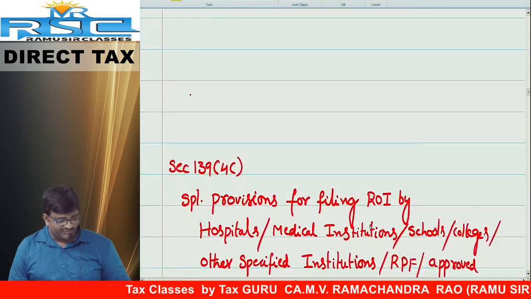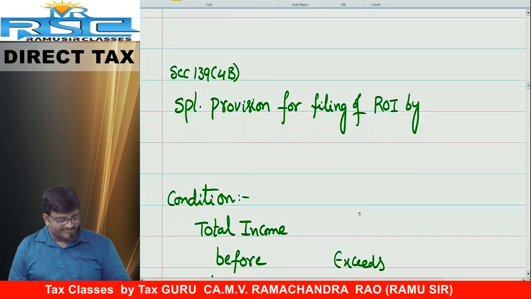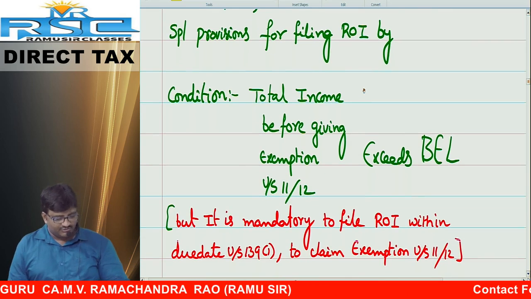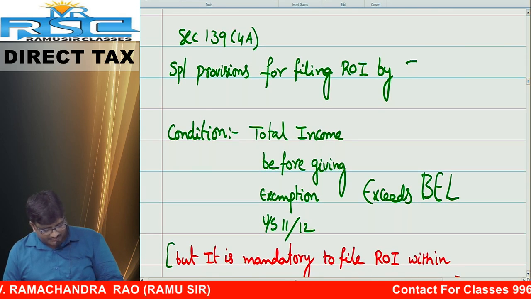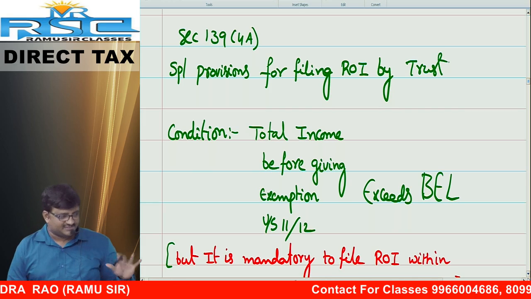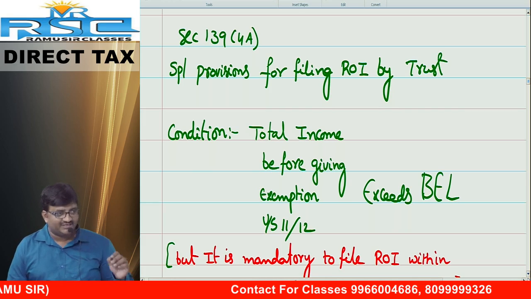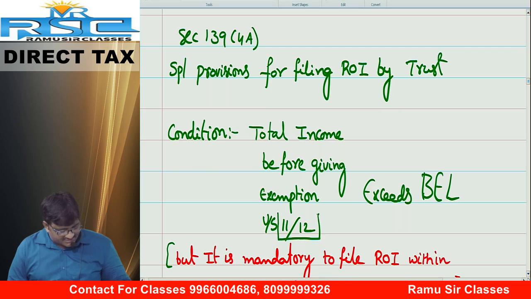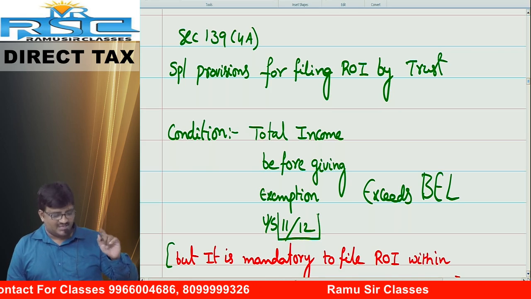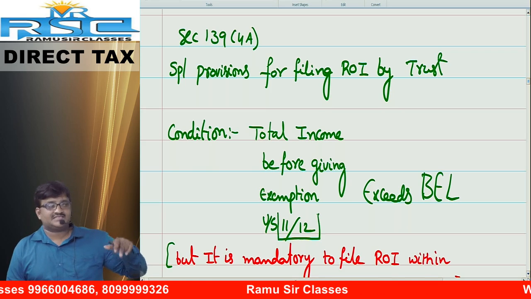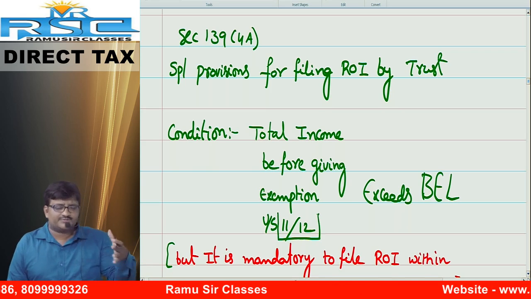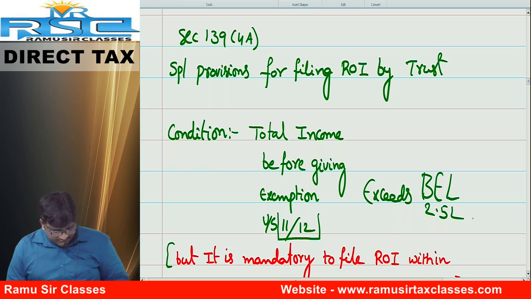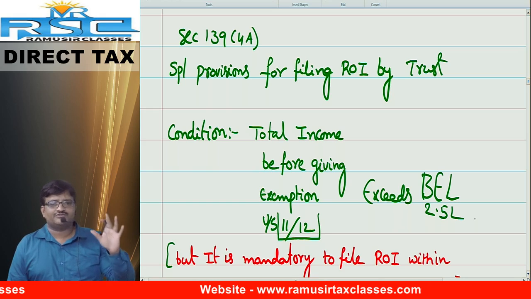Now, 139 subsection 4A. First you should get one clarity. These charitable trusts are not required to file the return of income as per the provisions of 139 subsection 1. So, special provision for filing of return of income by charitable trust or religious trust. Total 4 exemptions are there: 10, 11, 12, 13. But for charitable trust, what are the exemptions applicable? 11 and 12. Any charitable trust whose total income before claiming exemption under section 11 and 12 exceeds the basic exemption limit, as of now 2,50,000, compulsory the trust has to file the return of income.